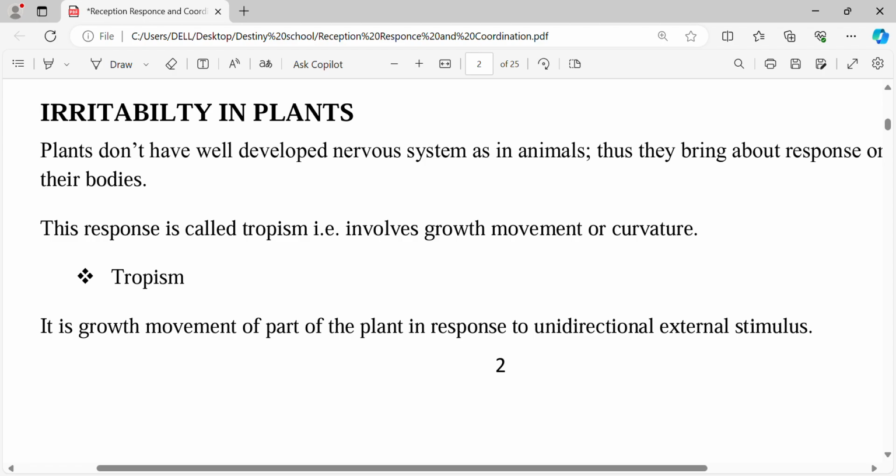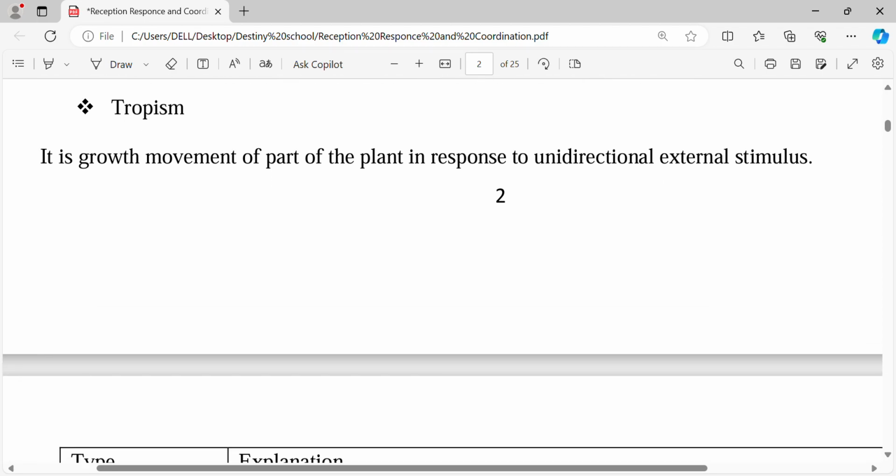But moving about is moving from a certain fixed point, where the entire living organism moves to another part. Something like that plants will never do. So taxis can only occur in animals, because it is animals whose whole living organism can move from one part to another. Let's now focus on the second one, which is tropism. The second, of course, is in plants.